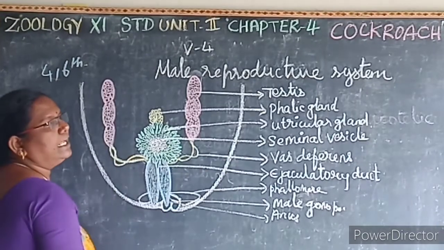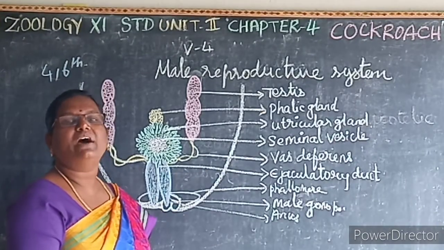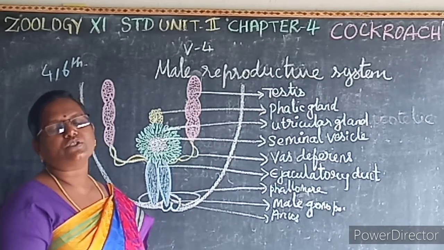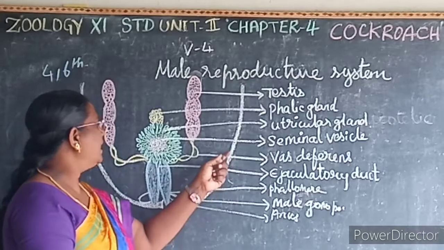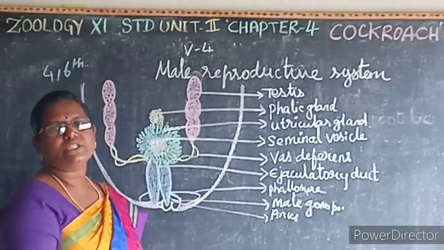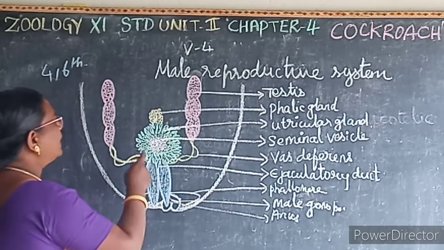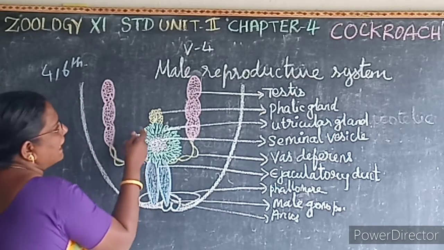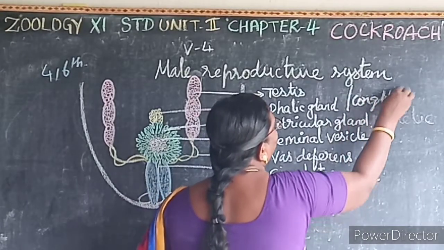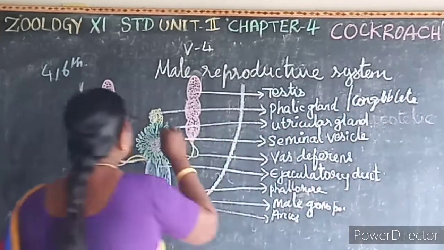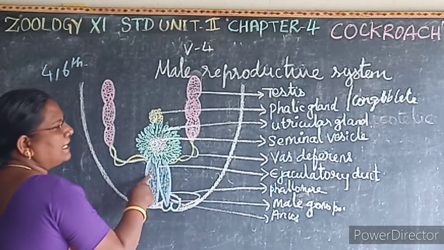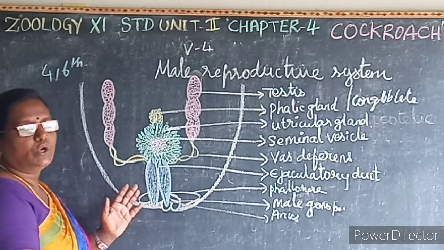This seminal vesicle stores the sperms in the form of bundles, that is known as what? Spermatophores. It's a 2-mark question: define spermatophores. Then a duct of Pali gland or the Combo blade gland is present near the male gonaphore, but its function is unknown.